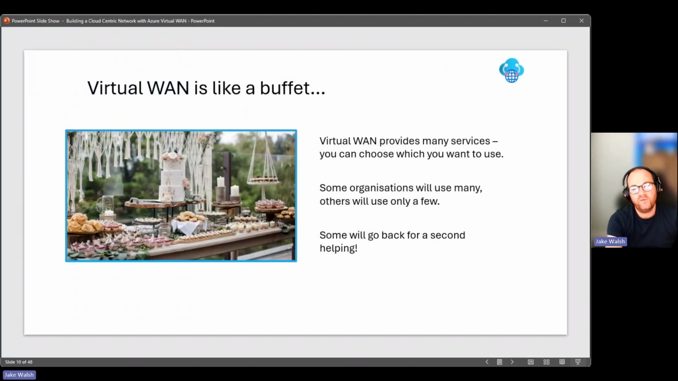When I talk to customers about Virtual WAN, I always say it's a bit like a buffet. So you might go and just take one or two things. You might go and fill a plate full of stuff. There's lots of different services there. You may also go back later on and consume those services, a bit like you would a second helping, for example. So don't think of Virtual WAN as something where you have to take all of those services. It's like a buffet. You can pick and choose those various things that you need for your use case at that particular moment in time.